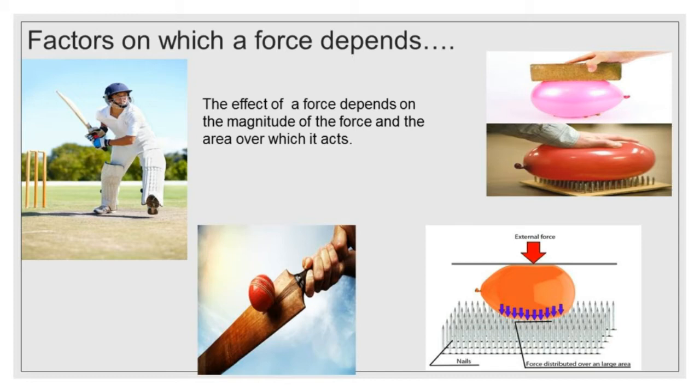How is this possible? If you prick the blown up balloon with a single pin, it will burst. But this does not happen even though many more pins are pricking the balloon. A single pin produces a larger pressure over a small area. But when a large number of pins prick a body, each pin exerts very little pressure on the balloon as the applied force gets distributed over a larger surface of the body. So the balloon will not burst. We conclude that the effect of a force depends on the magnitude of the force and the area over which it acts.